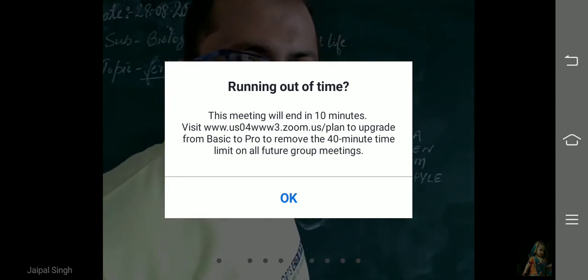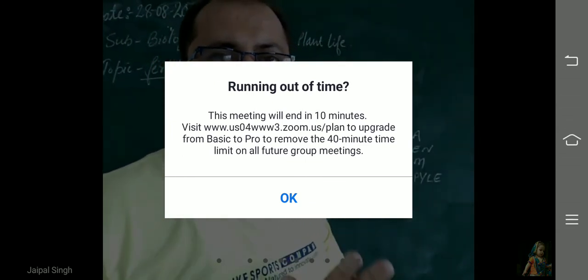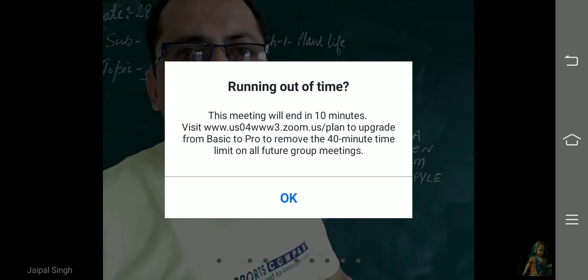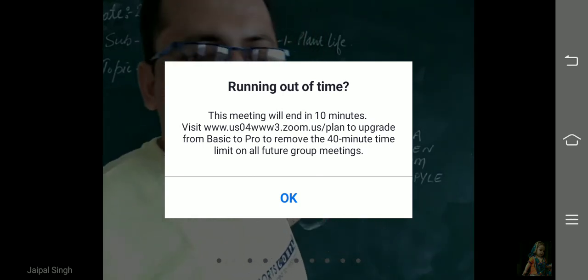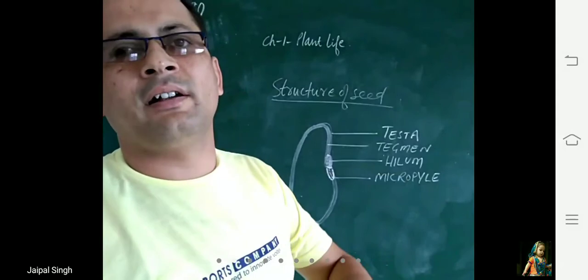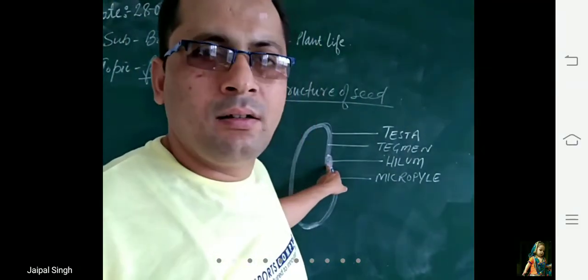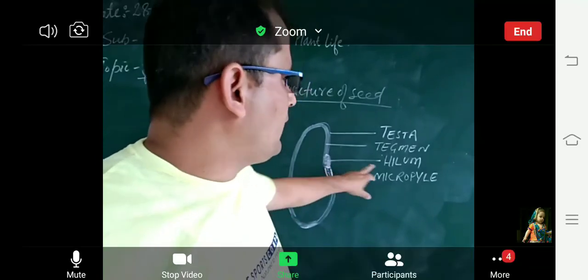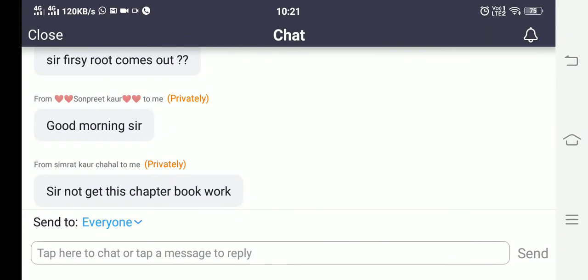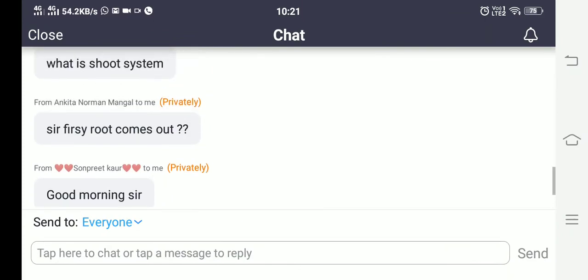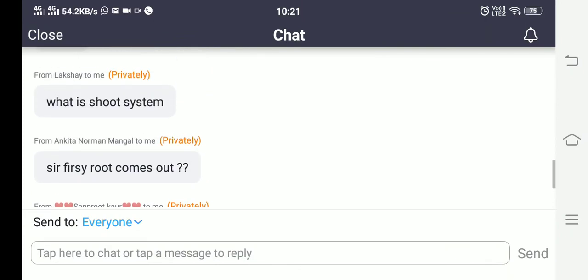On this side of the seed, you can see a scar. This is the point through which the seed was attached to the fruit. That is hilum. Remember these names very carefully. Hilum is the point through which the seed is attached to the fruit. Clear?